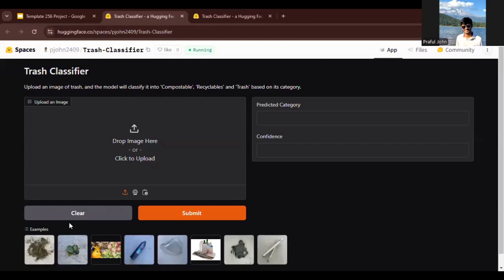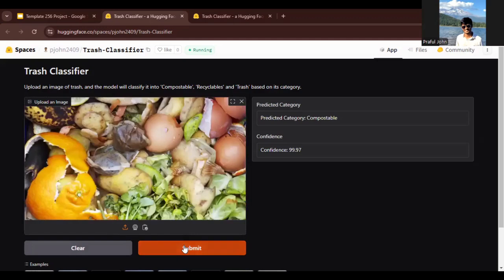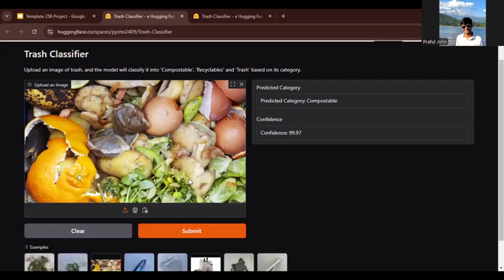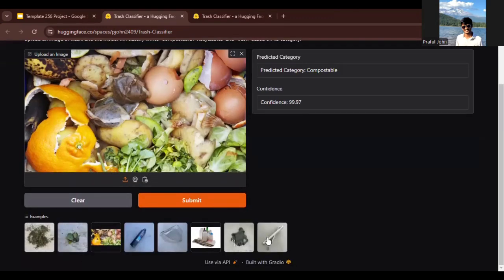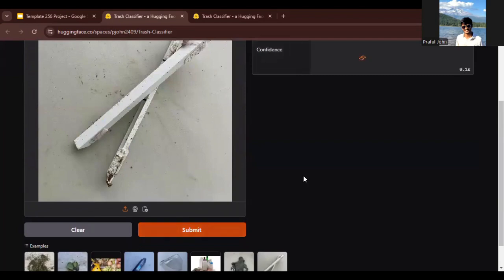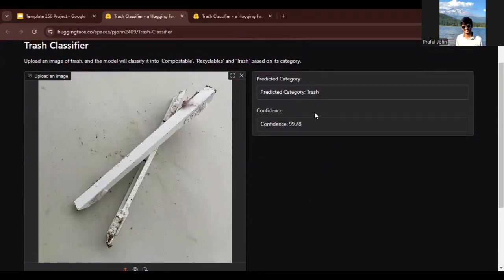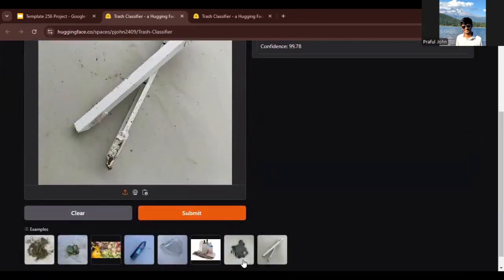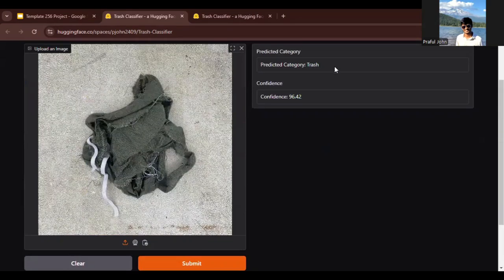So this is our application. I have added some images over here. Let's click on this one and hit the submit button. It is showing 99.97%, and this is compost garbage. Let's click on this one. This is trash, and let's hit submit. It should give us trash. So it is giving us trash. Let's hit this one, and it is giving trash.